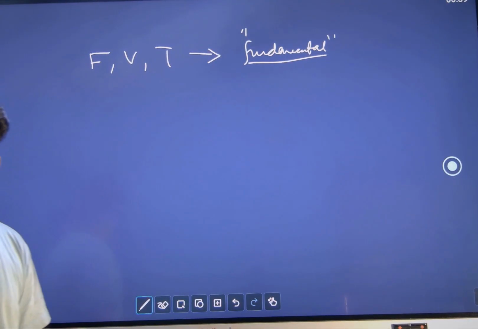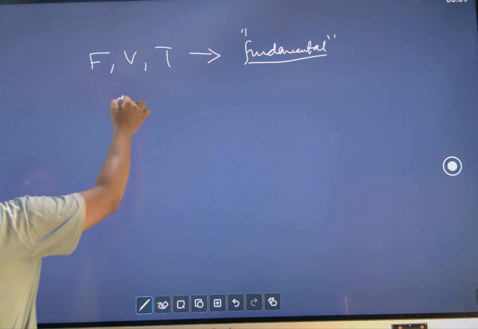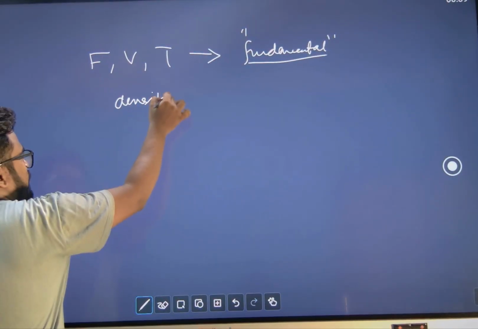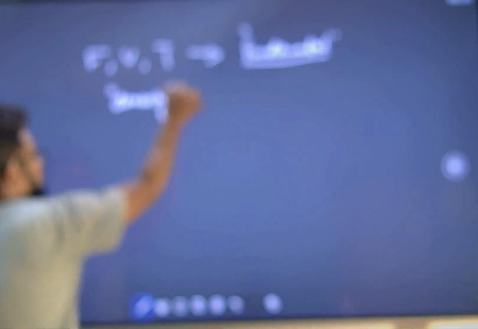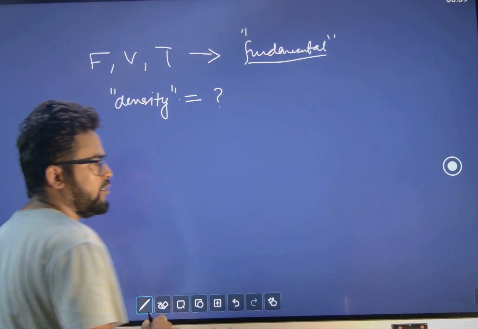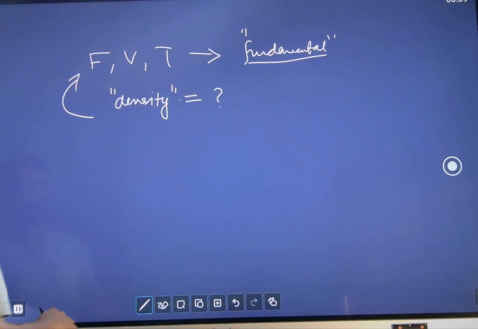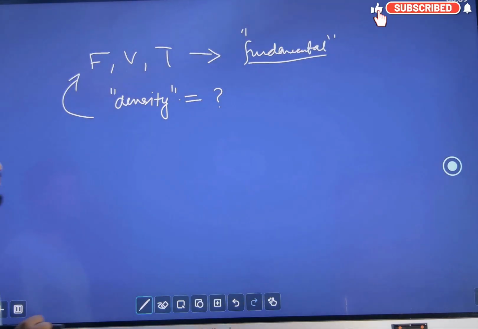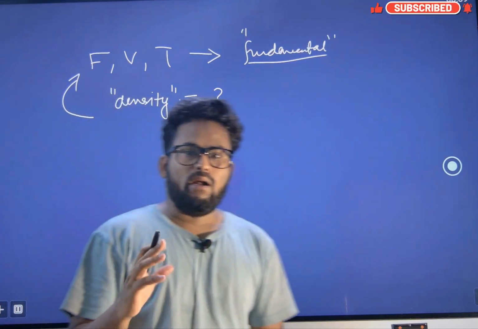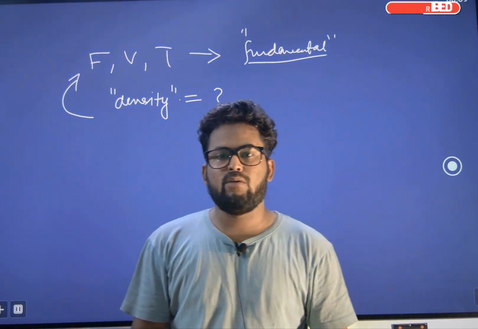So from force, velocity, and time, we need the dimensional formula of density. It's a very particular type of question in dimensions. We need the dimensional formula in terms of force, velocity, and time, because they are considered to be fundamental.